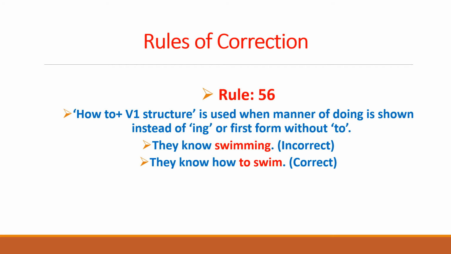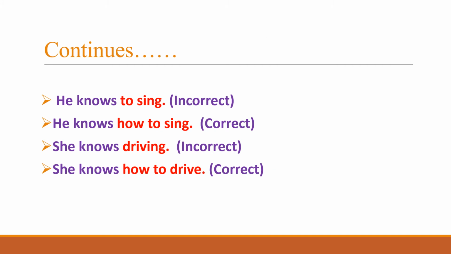Similarly, the next two examples, we can also see them here on the screen. That the first in this page is that he knows to sing. Again, we have to refer to the same rule, that how to structure is used, not just first form of the verb or the ing form.